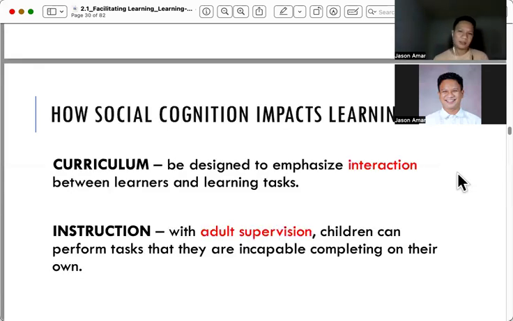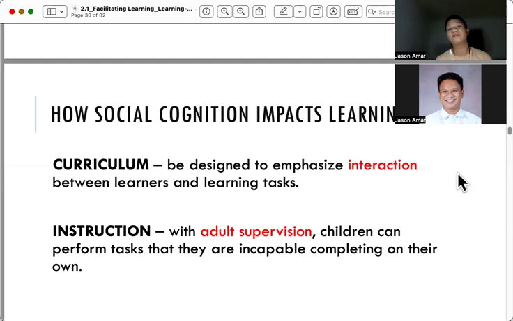Now, what is it in our classroom? It impacts our classroom because number one, in our curriculum, we need interaction. Meaning our learner needs to interact with either you as the teacher, or with their classmates, with their environment. And interaction does not only end with other people.